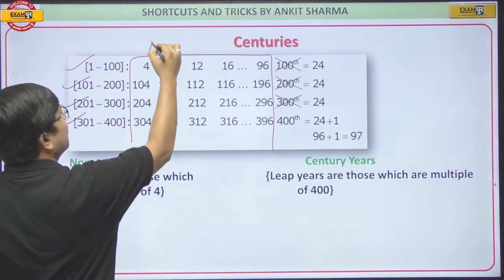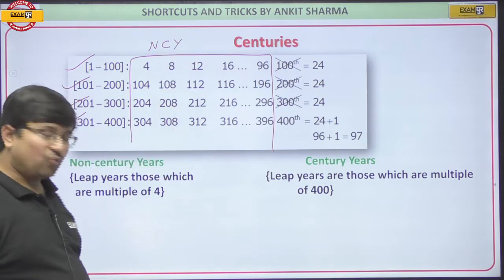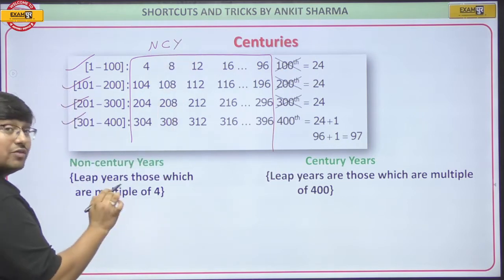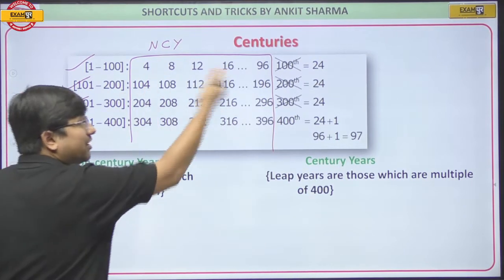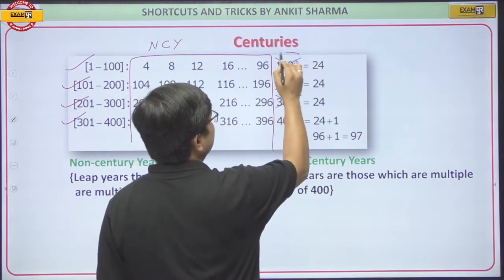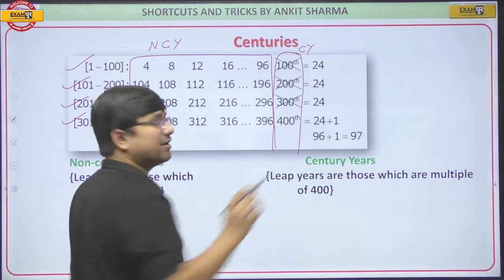Non-century years are the ones which are not completely divisible by 100, which none of these are. And these are the century years, which are completely divisible by 100.